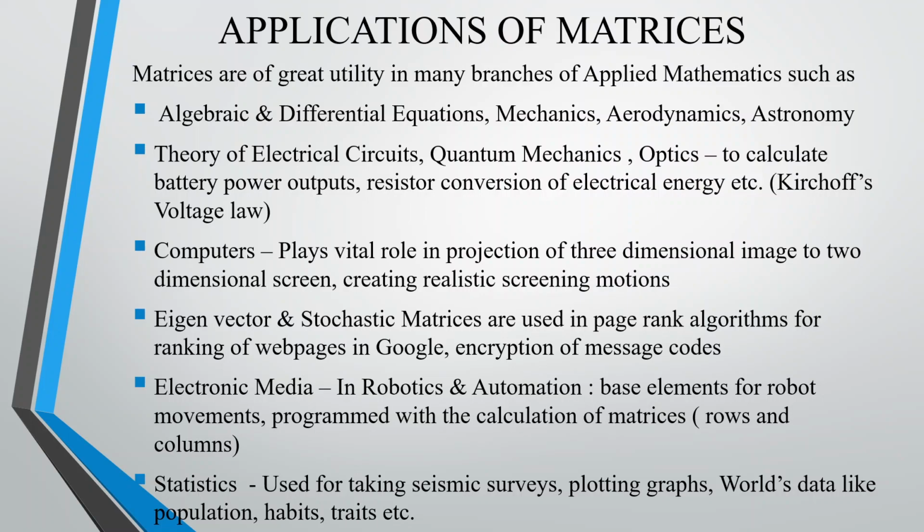Stochastic matrices is a familiar term in statistics. Mathematics is one branch of science; similarly, statistics is another branch. Encryption of message codes: whenever you perform any transaction, you get an OTP. That is all related to the algebra of matrices. So the code that is generated, and which you feed into the portal or the billdesk where you are directed to, is encrypted with the help of matrices. For electronic media in robotics and automation, the base elements for robot movements are programmed with the calculation of matrices, that is rows and columns.